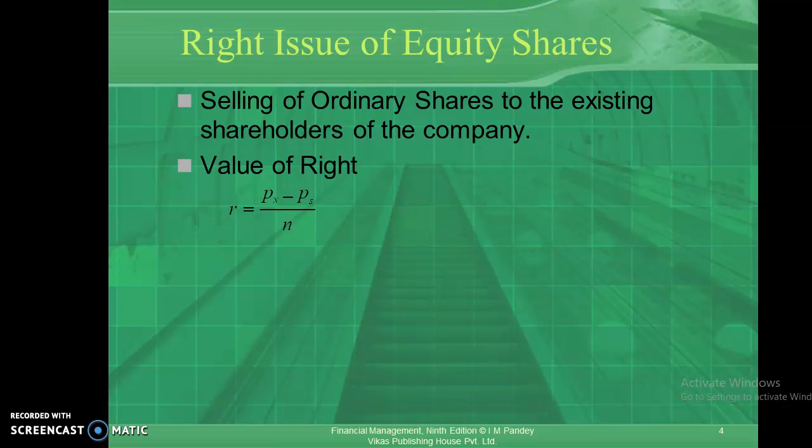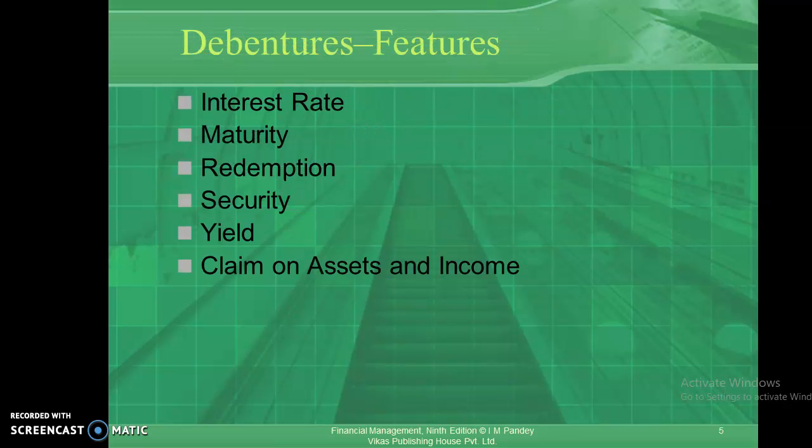Let's look into what is rights issue. As you all know, rights issue means selling the ordinary shares to the existing shareholders of the company. That's known as rights issue. And public issue, you know, is directly selling the shares to the public. That's known as public issue. So these are different methods of issue of equity shares.